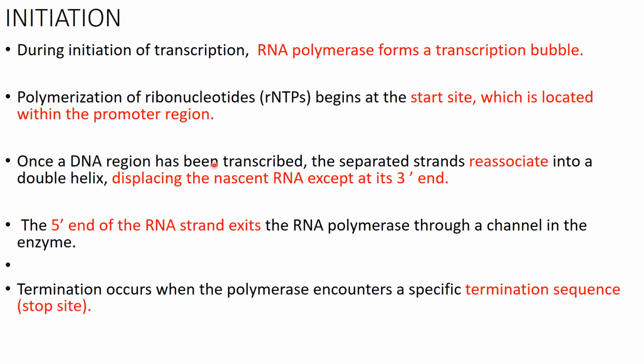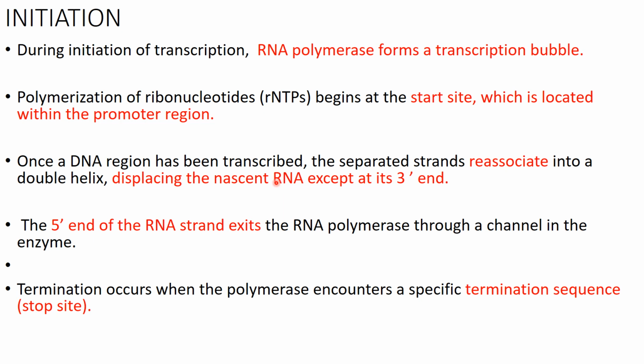Once the DNA region has been transcribed, the separated strands will again rewind and form a double helix. And the RNA which is formed will be released from the DNA template strand.